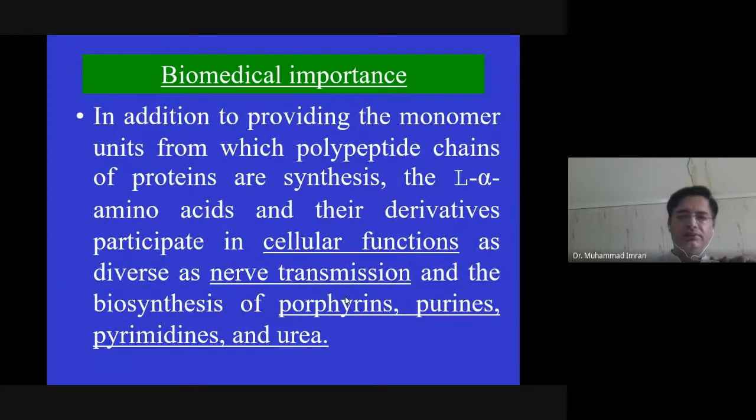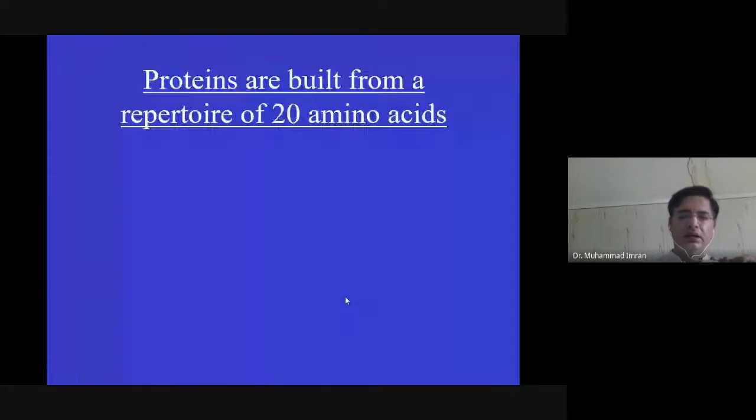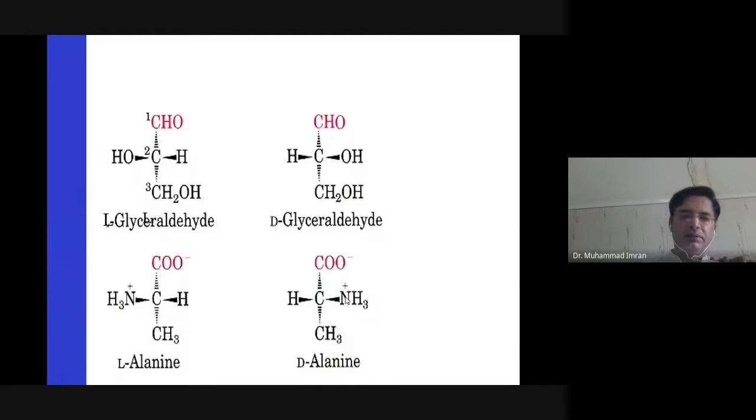This is the importance of protein. We have already discussed that all proteins are made up of 20 amino acids, and amino acids are in two forms on the basis of the amino group. If the amino group is present on the left side, it is an L amino acid, and if the amino group is present on the right side, it is a D amino acid. Mostly the amino acids present in our body, in our proteins, are L amino acids.